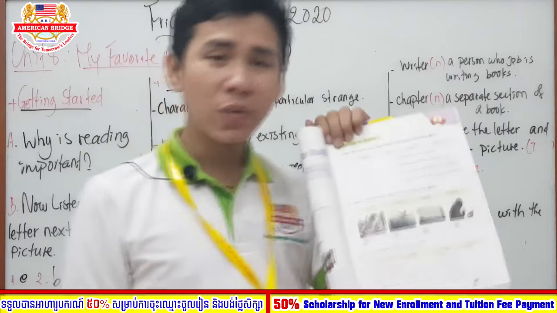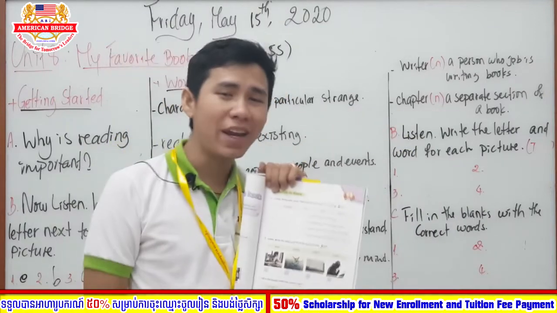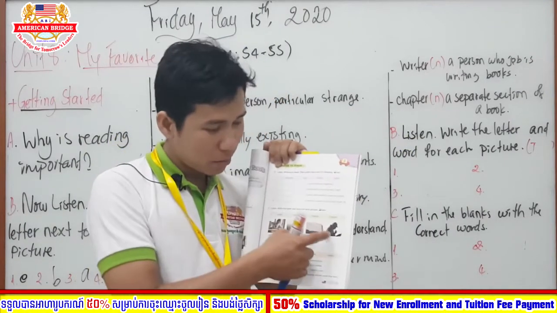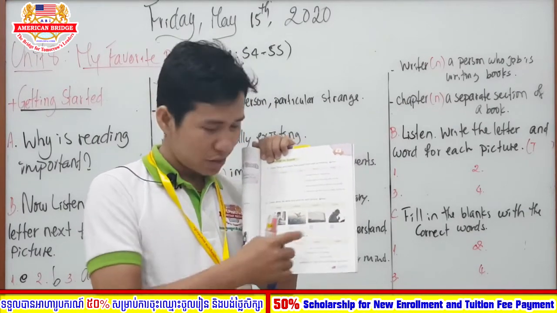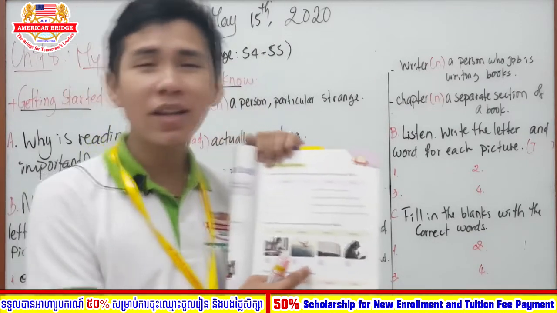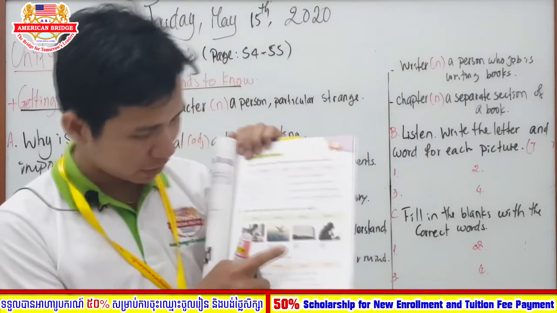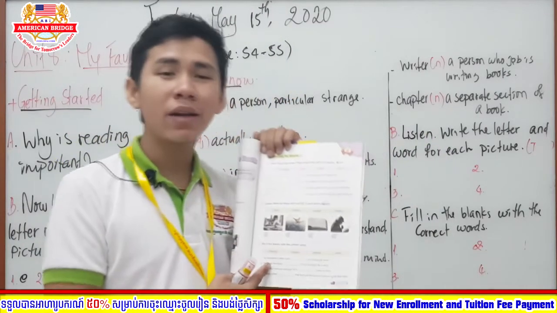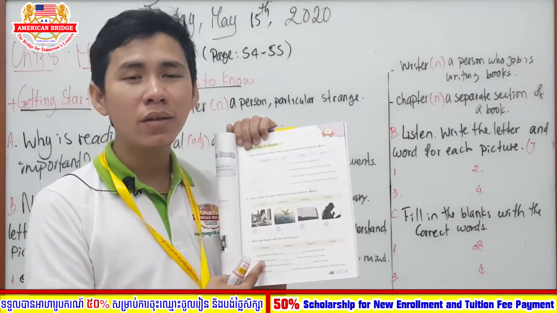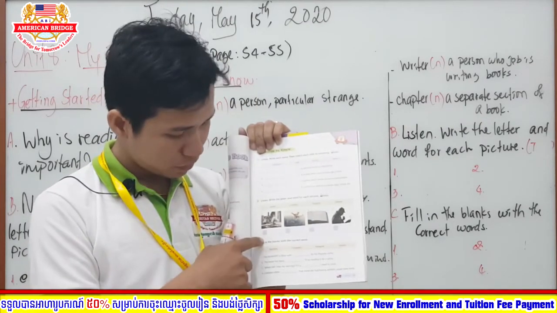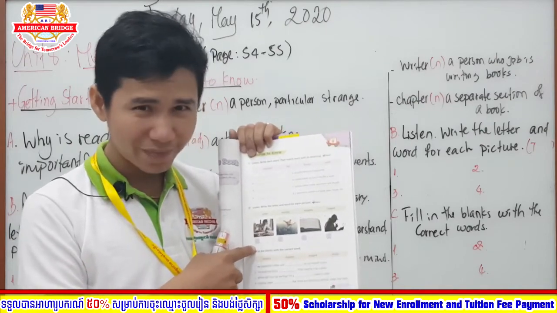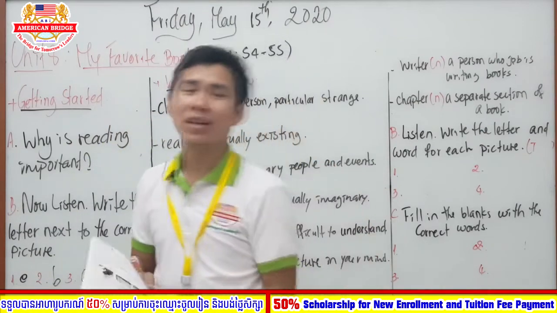How about which one is the first mentioned? Which one, letter A? Mystery, good. How about letter B? Chapter, right? How about letter C? Imagine. How about number 1? That is writer. Good. Okay. Number 1 is letter D.